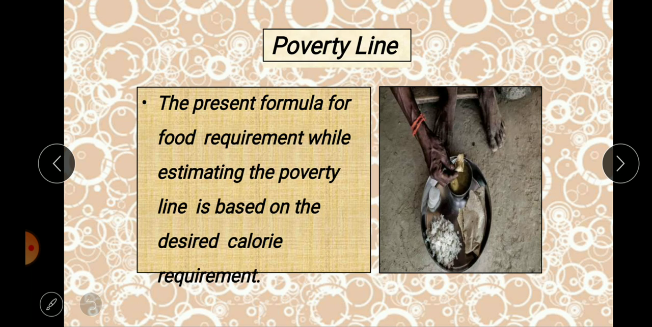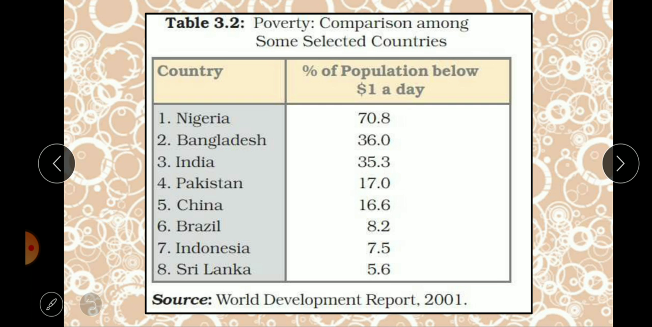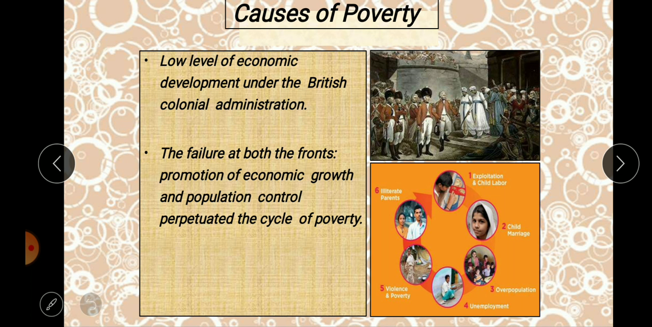So previously we saw about the poverty line and how the poverty line has been measured. Yes, do you all remember? We also saw the comparison among the selected countries. We saw a few causes of poverty, that is, the low level of economic development under the British colonial administration, and we also saw the failure on both fronts, that is, promotion of economy and population, which is considered the biggest failure in our nation in promoting good welfare schemes for the common people.